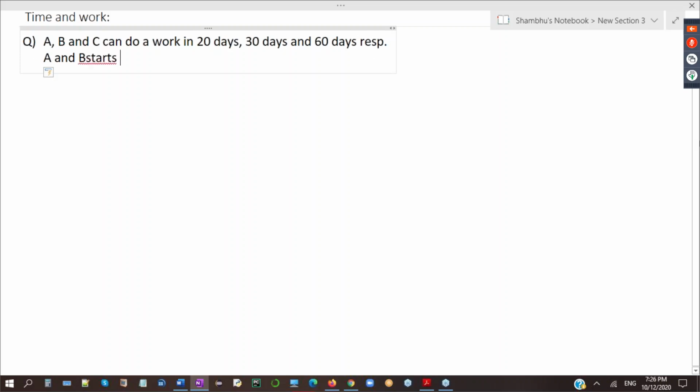A and B start the work, but A left after 5 days and C joined after 6 days of start.